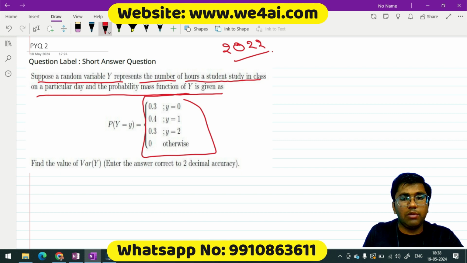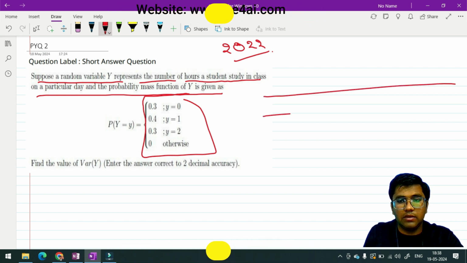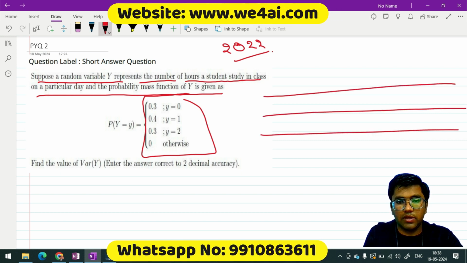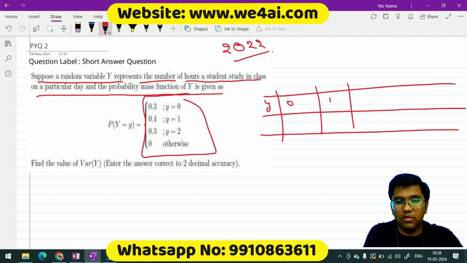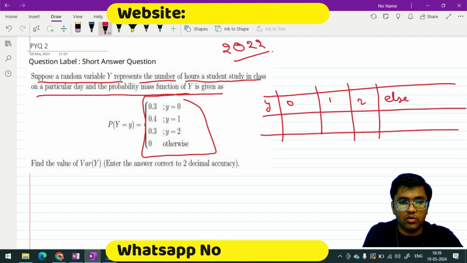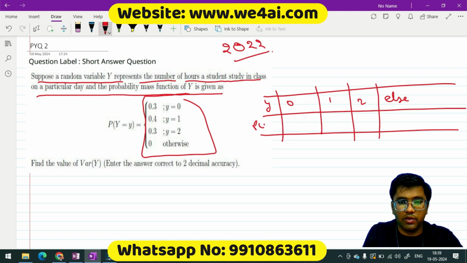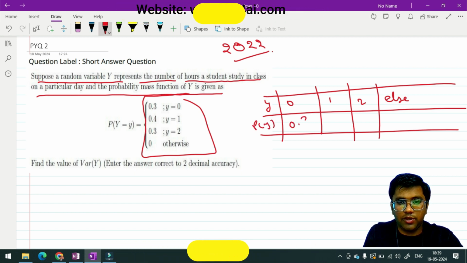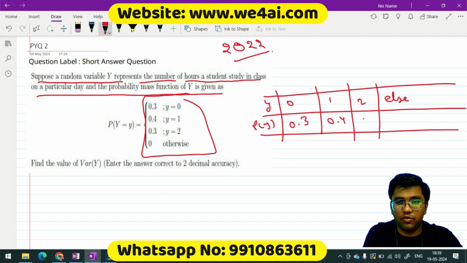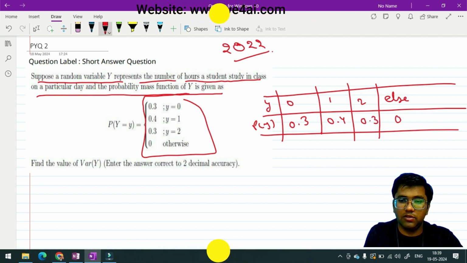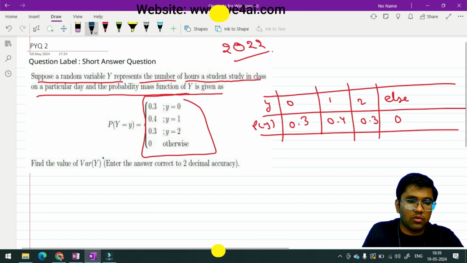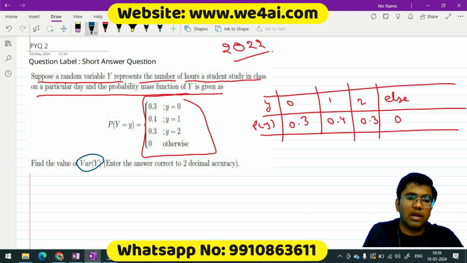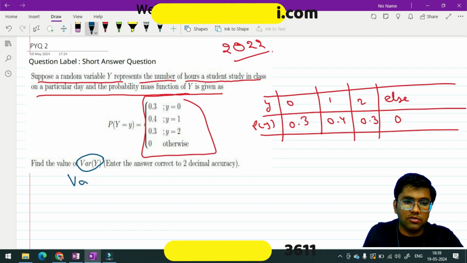So can we make a table out of it? Yes. Let's create a table: y is 0, 1, 2, and otherwise. For P(y), for 0 it's 0.3, for 1 it's 0.4, for 2 it's 0.3, and for otherwise it's 0. We have been asked to calculate the variance of y.